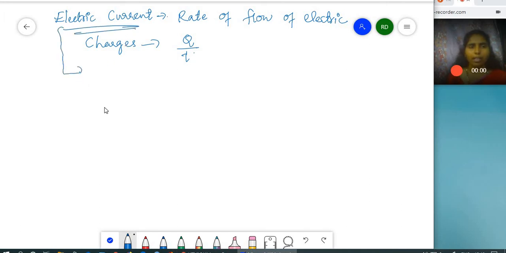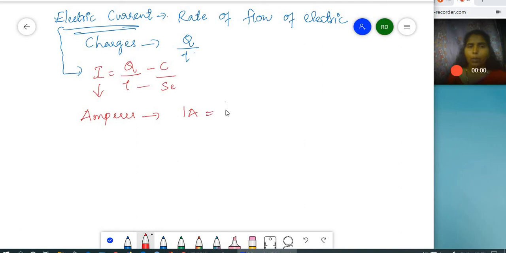And what is electric current denoted by? Electric current is denoted by I is equal to Q by T, where Q is the coulombs and time is measured in terms of seconds, and current is measured in terms of amperes. So we will say 1 ampere of current is developed when 1 coulomb of charge is carried in 1 second. So 1 ampere is equal to 1 coulomb per second. So this is how we measure the electric current.